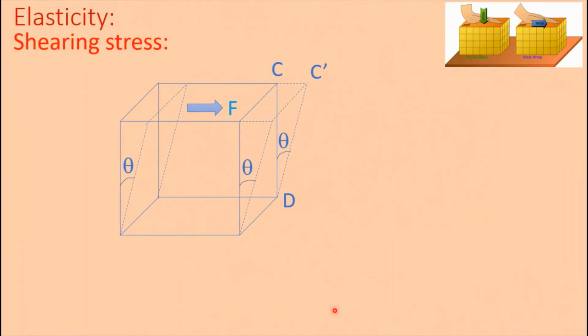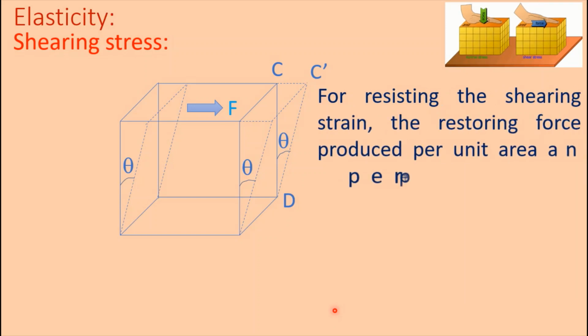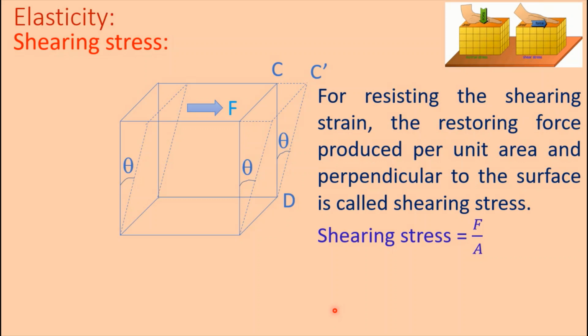Now, shearing stress. For resisting the shearing strain, the restoring force produced per unit area is called shearing stress. Shearing stress is equal to force F divided by area A. Here F is the tangential force acting on this surface of area A. Therefore, shearing stress is equal to F divided by A.